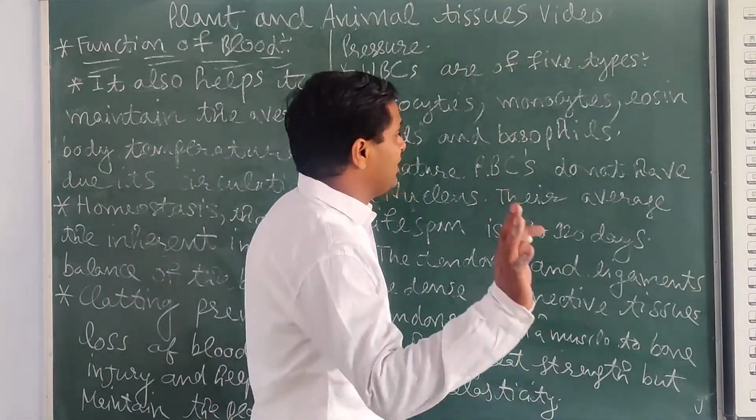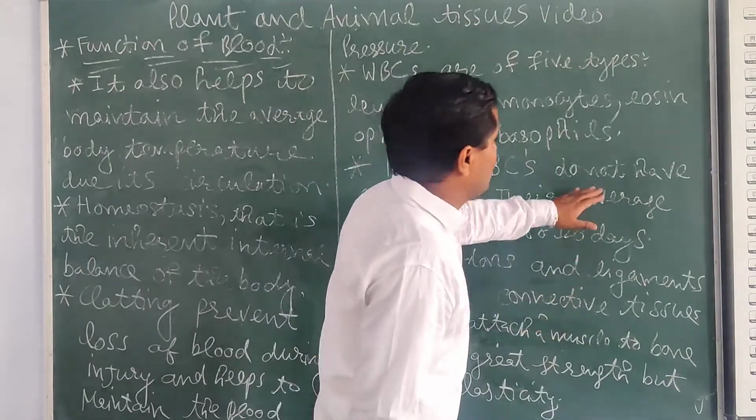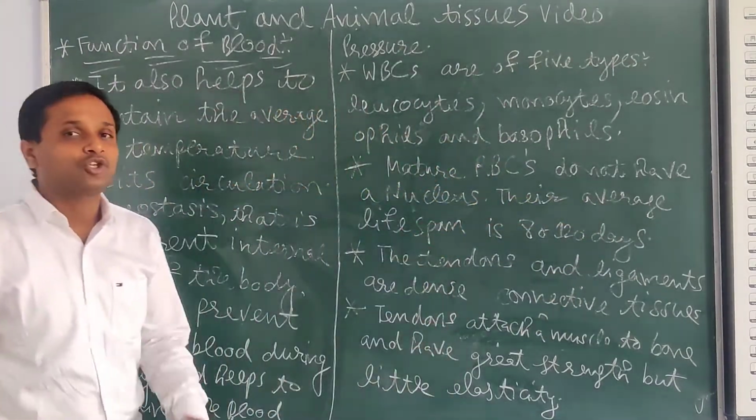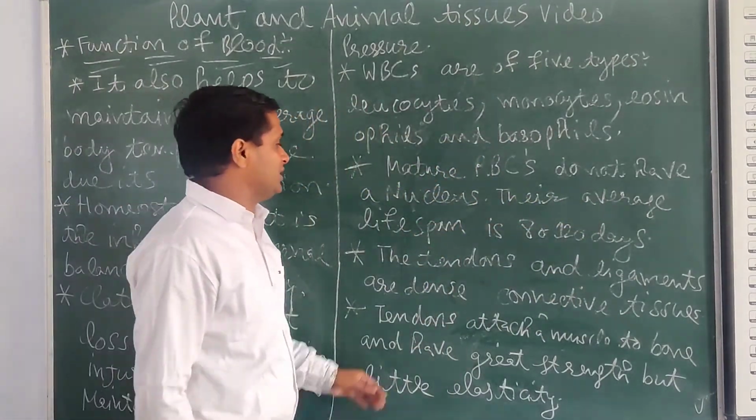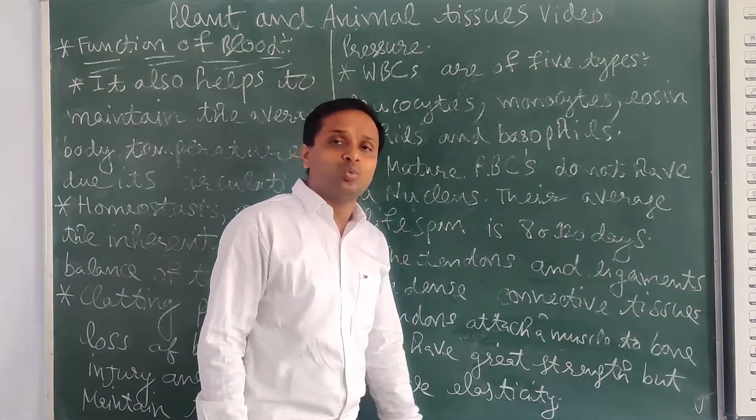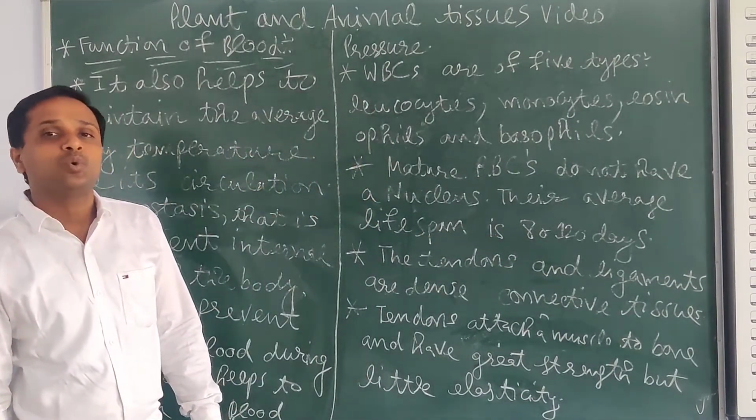Now come to the mature RBC. Next point: when RBC become mature, they do not have a nucleus. Mature RBC does not have the nucleus. Their average lifespan is about 80 to 180 days only.